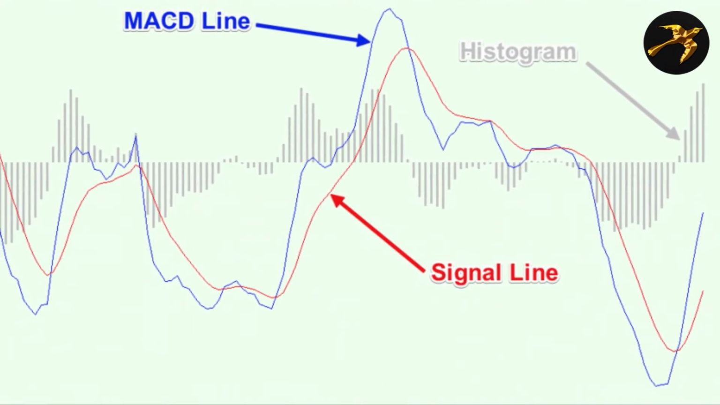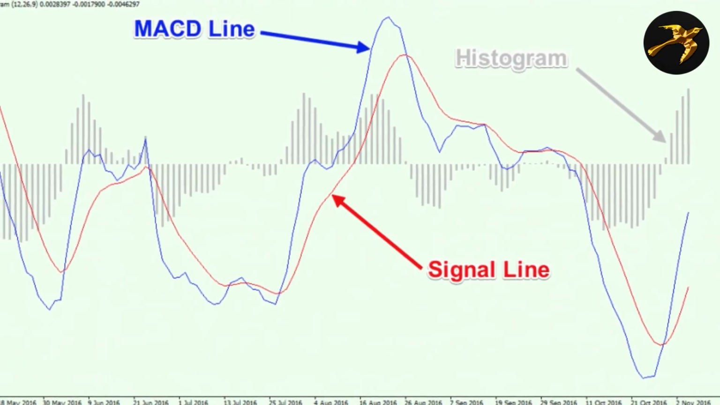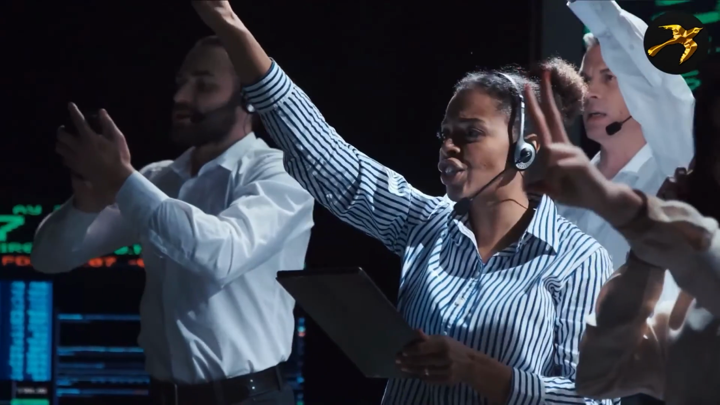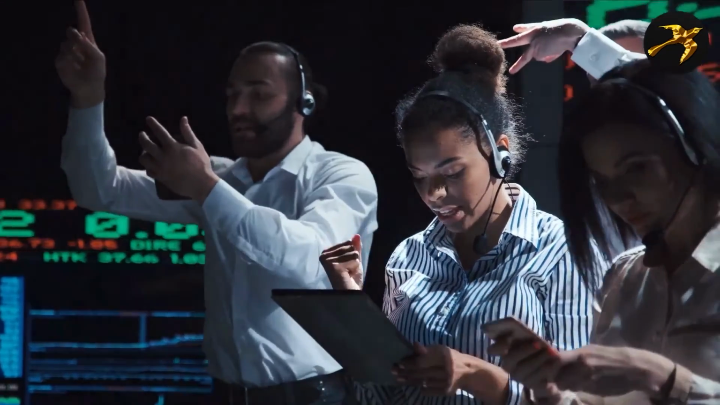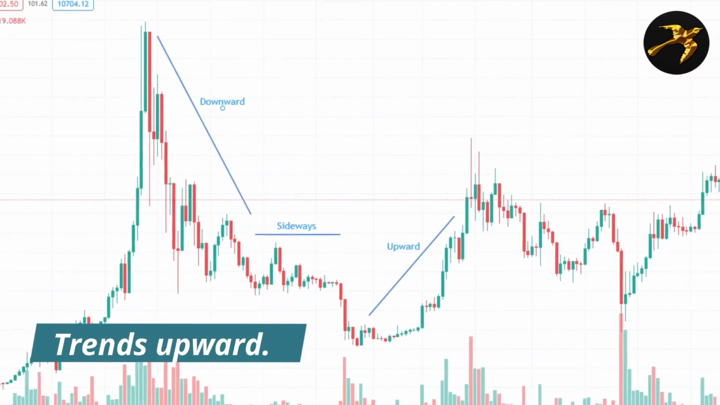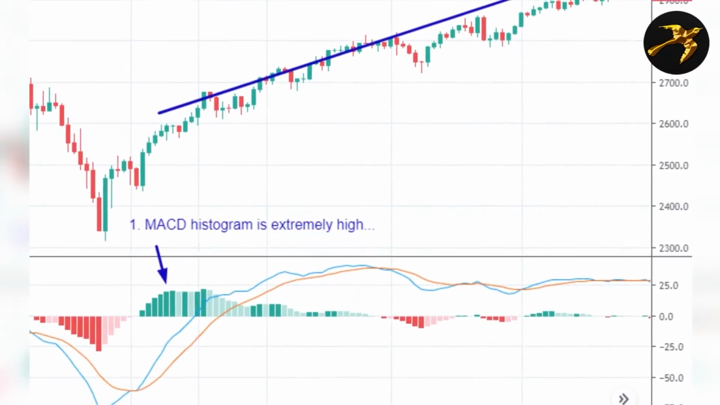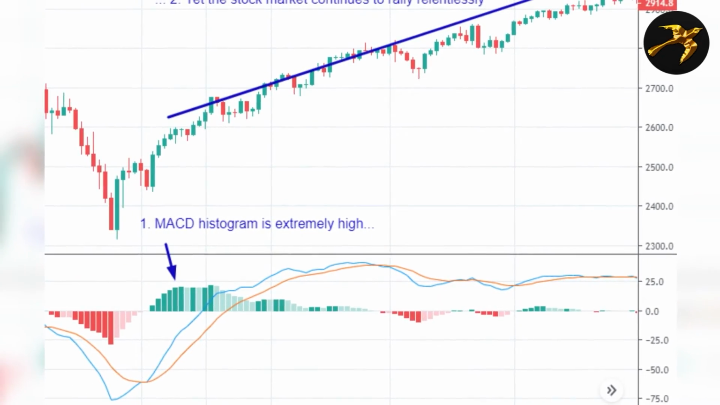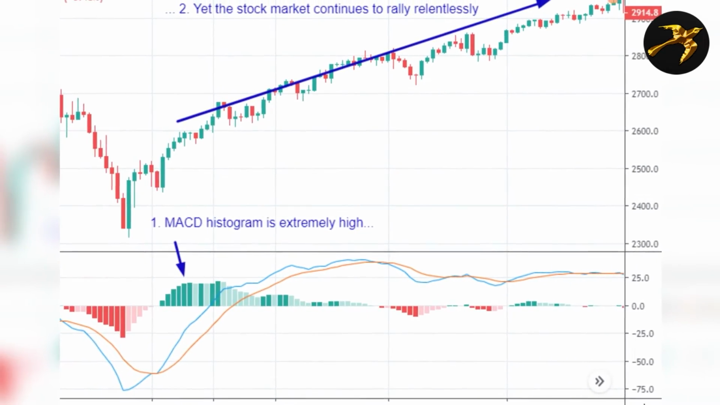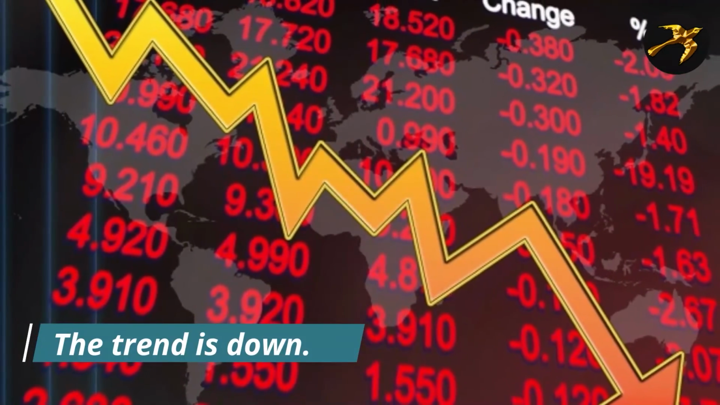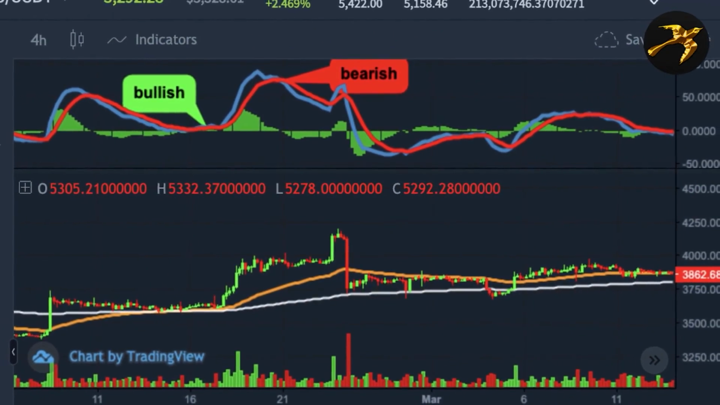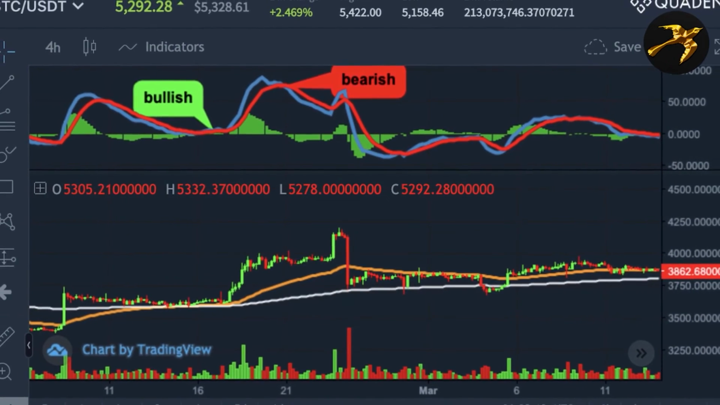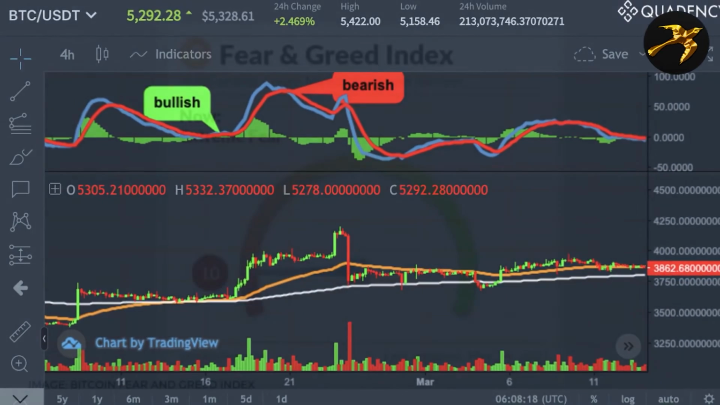MACD and signal line crossovers can also confirm trends. They also help highlight proper entry or exit points. It's easy to read if you follow the fundamental guidelines. When the trend is upward, the MACD line follows the trend and crosses above the signal line. When the MACD is below the baseline, the trend is down, and the MACD line passes below the signal line in the histogram. How to interpret a Bitcoin chart's MACD graph.